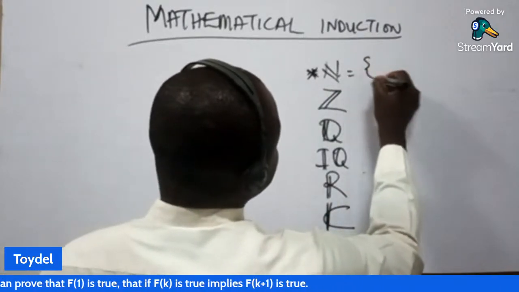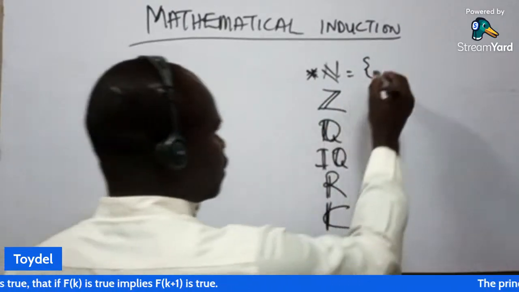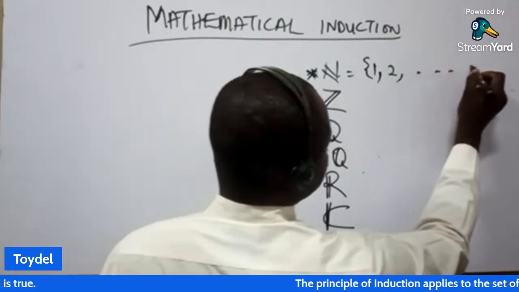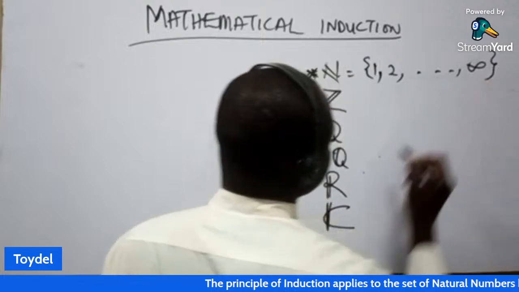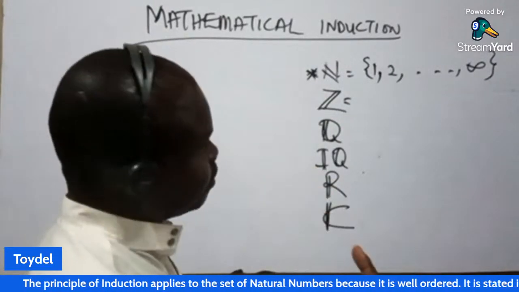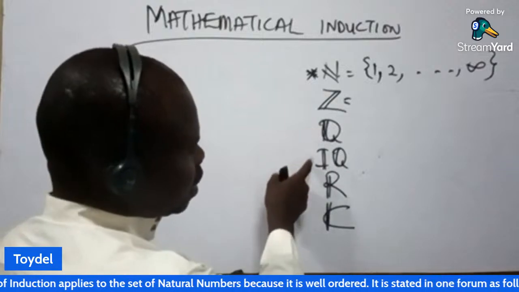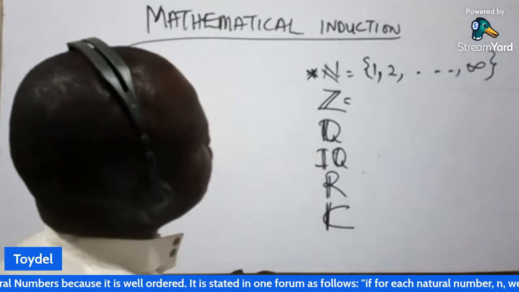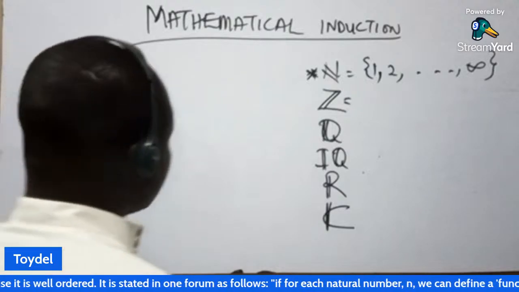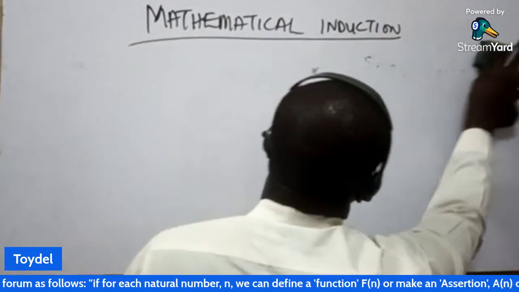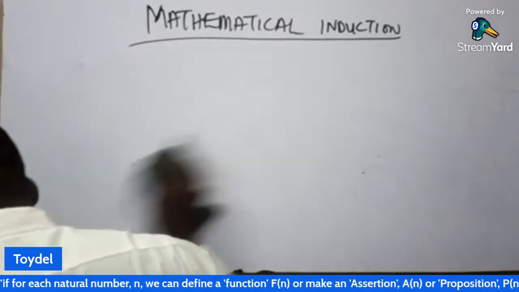Well ordered in the sense that it has a starting point. The first element of the natural numbers is 1, 2, then up to infinity. But in the case of integers, it starts from minus infinity, so we don't really know the starting point. The same goes for rational, irrational, real, and complex numbers. So the set of natural numbers is well ordered, and that's why we can talk about induction on the set of natural numbers.